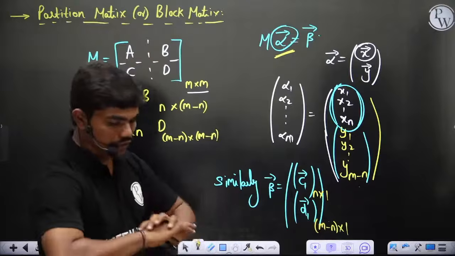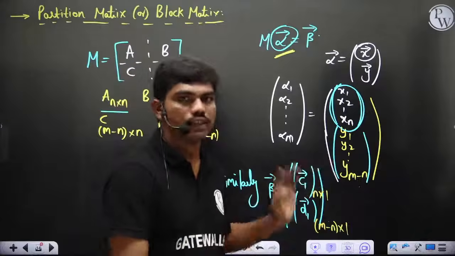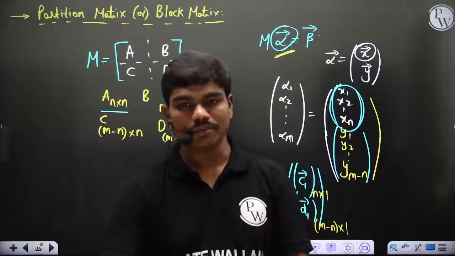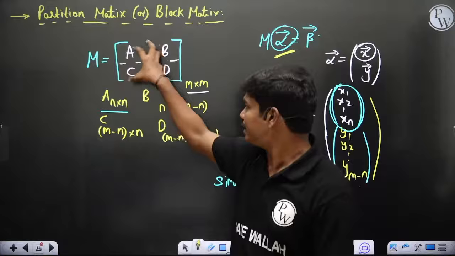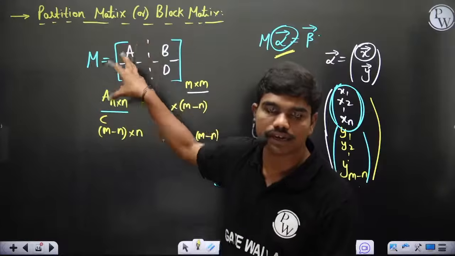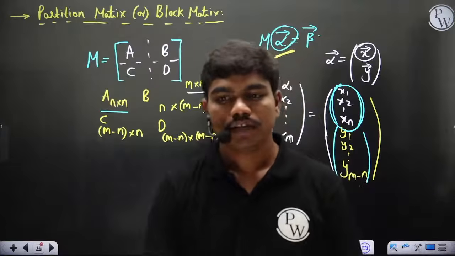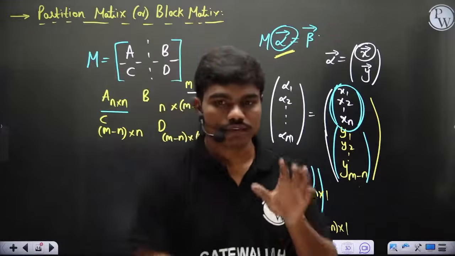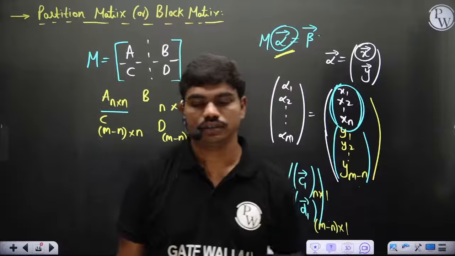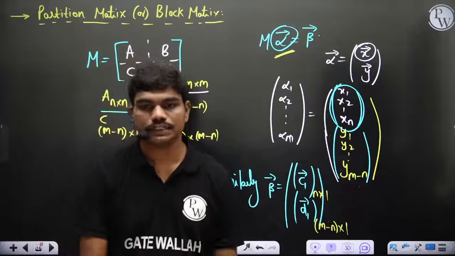Clear? First of all, is the splitting up clear? Then we'll see how to solve the systems. But first, please tell me, is the splitting up clear to all of you? How we can partition a big matrix. We'll see how to solve, but first of all, is the partition understandable or not? Every one of you, please type in the chat box.